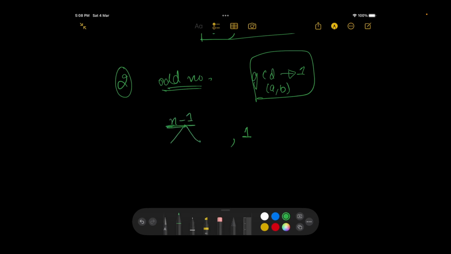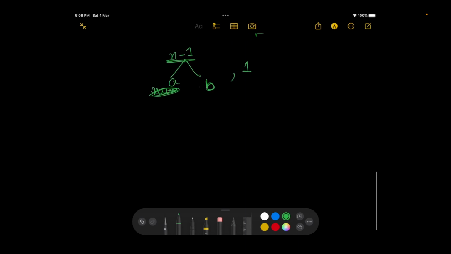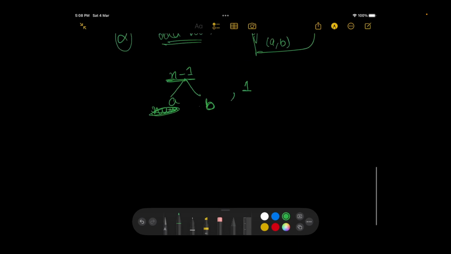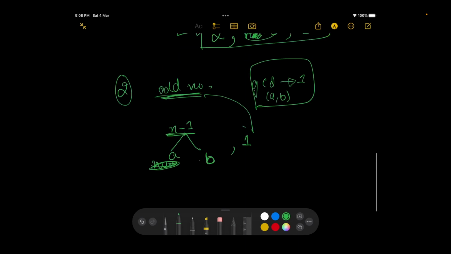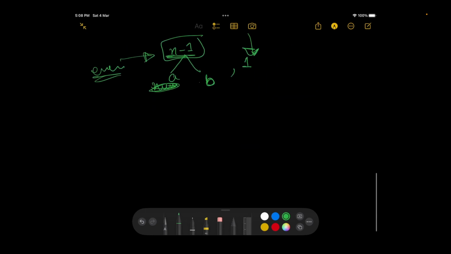Now n minus 1 should be the sum of a and b. Now let's try to break it, right? Since we are talking of odd numbers, when we subtract 1 from it, n minus 1 is definitely an even number. That means it's possible for us to break it into 2 numbers, right? So we can break it into n minus 1 by 2 and n minus 1 by 2.